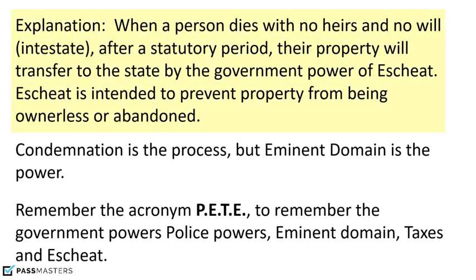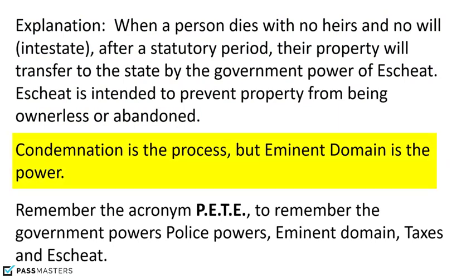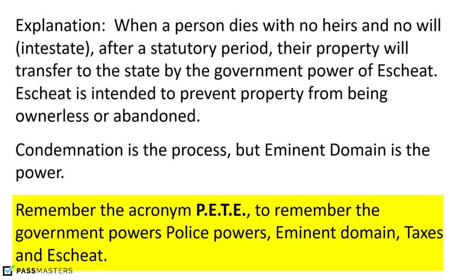When a person dies with no heirs and no will, which is known as intestate, after a statutory period, their property will transfer to the state by the government power of escheat. Escheat is intended to prevent property from being ownerless or abandoned. Condemnation is the process, but eminent domain is the power. And that was the key between the two of those as far as the answer to that particular question. Remember, as I mentioned, the acronym PETE, to remember those government powers of police power, eminent domain, taxes, and escheat.